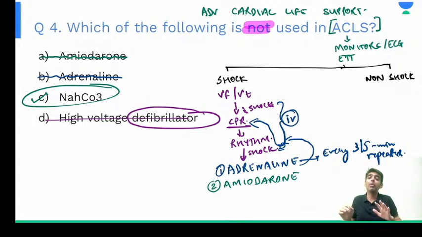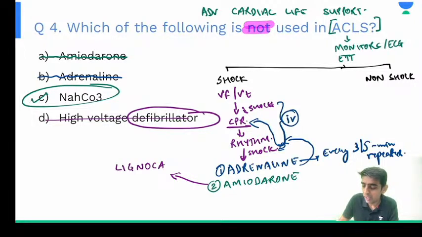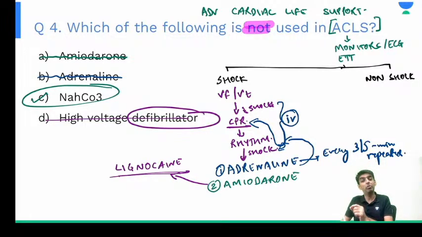Now, God forbid, you are at a center where amiodarone is not available. What will you do? In such conditions, instead of amiodarone, lignocaine can be used. Lignocaine is also an antiarrhythmic drug, we have seen, right? Class 1B. So we will use lignocaine, right?